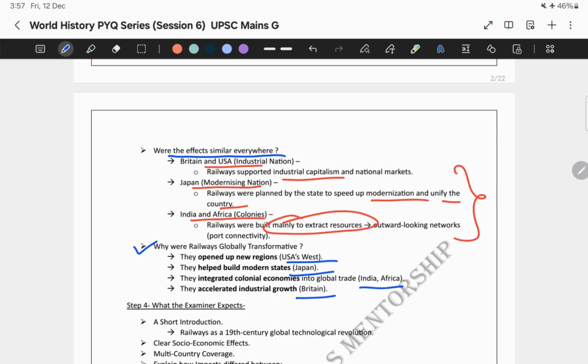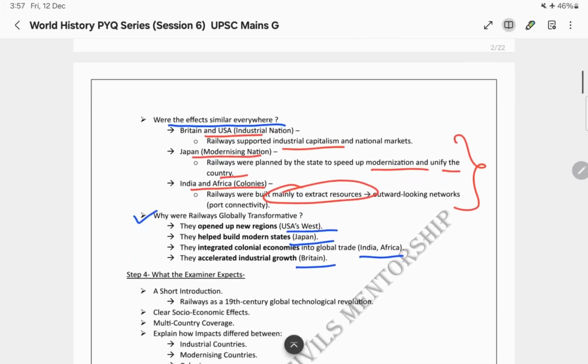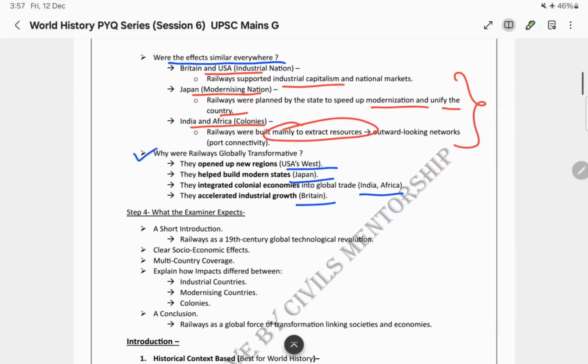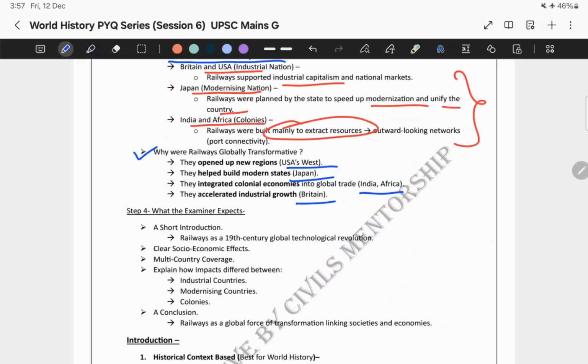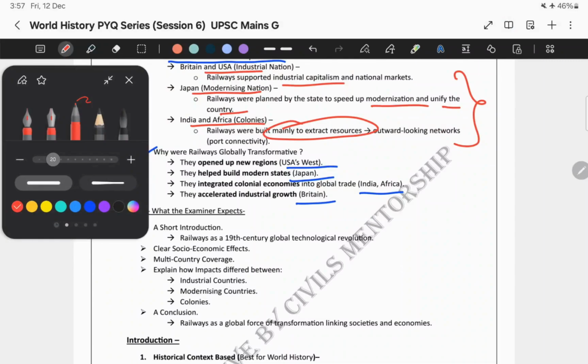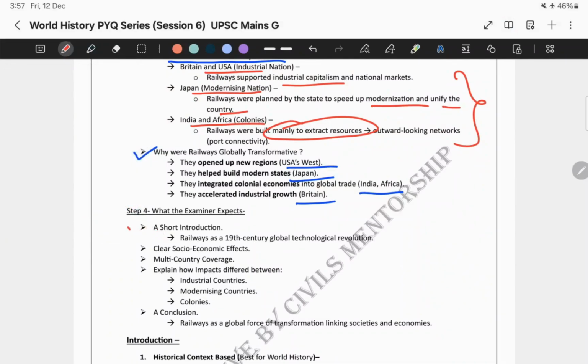So these were a few of the hidden sub questions that we need to answer in whatever answers we will be writing. So we need to keep these points also in mind. Now, what exactly is the examiner expecting from us? So let me give you some checklists. The examiner is expecting a short, crisp introduction mentioning railways as a 19th century global revolution. And also we need to give clear socio-economic effects.